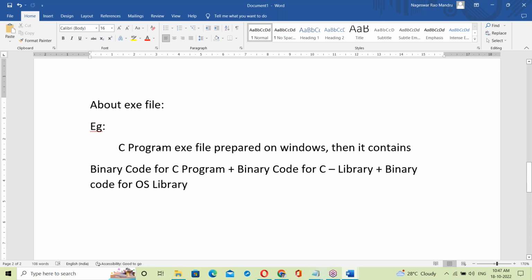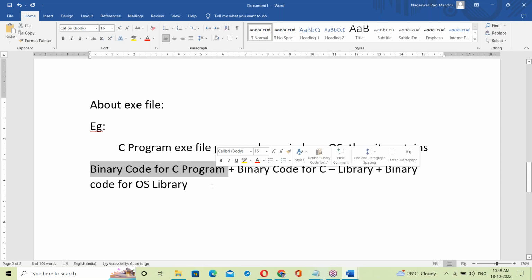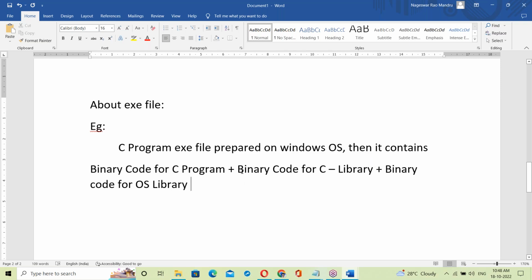A C program exe file prepared on Windows OS contains binary code for the C program, binary code for the C library, and binary code for the Windows OS library.